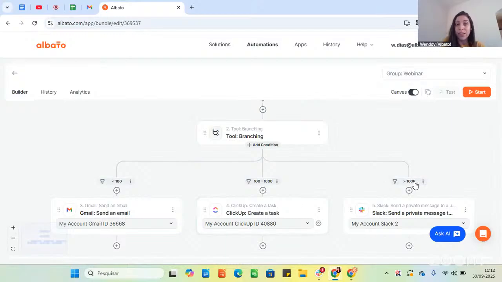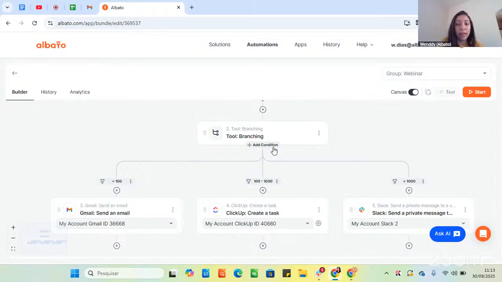Or if it's a huge company and it's interesting for our business, I can send a Slack message, a private Slack message, or a Slack message in a specific channel and for a specific vendor, for example, and they can get in touch with the client faster, I don't know, on the same day. So it's just an example, but the idea is that you can create those conditions.